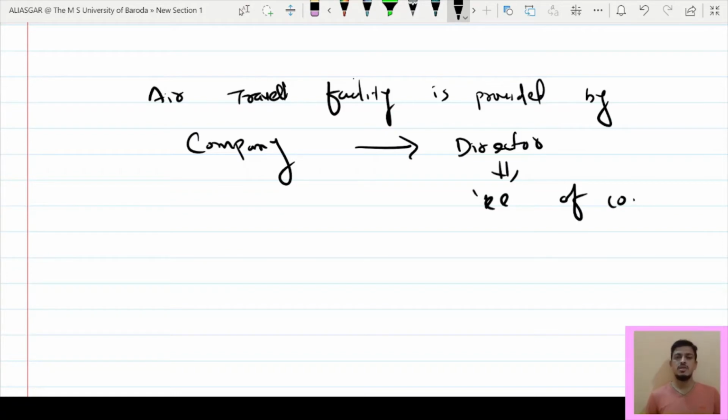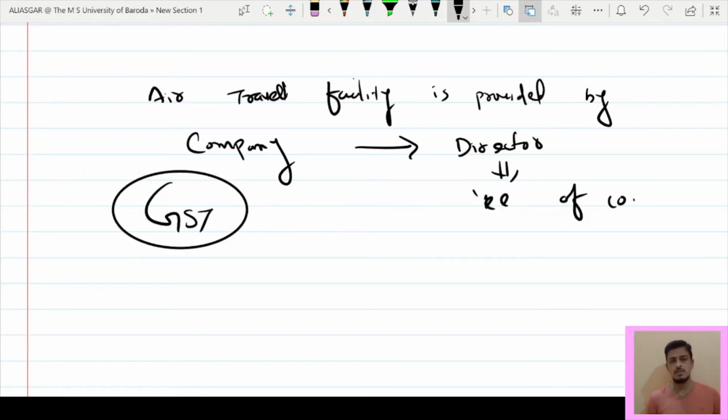Then in this case, the question arises whether GST is leviable or not. So the answer is yes, GST will be leviable, students.